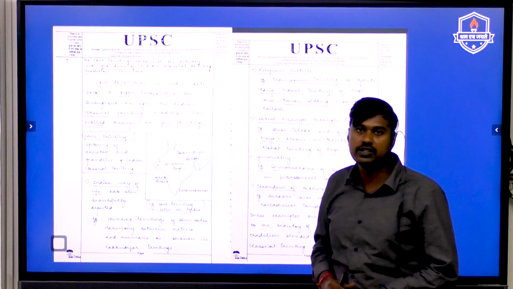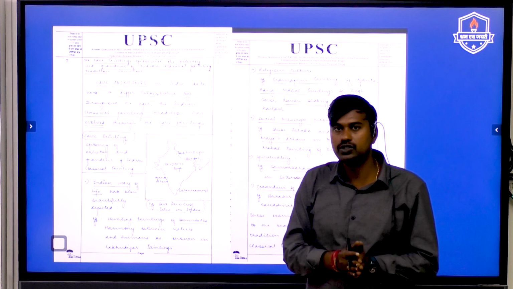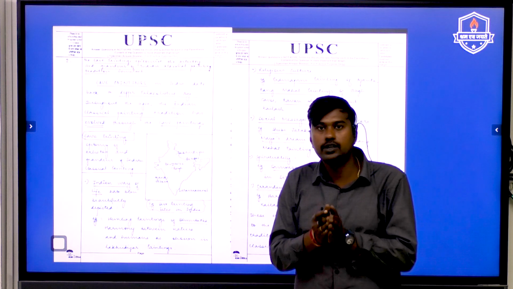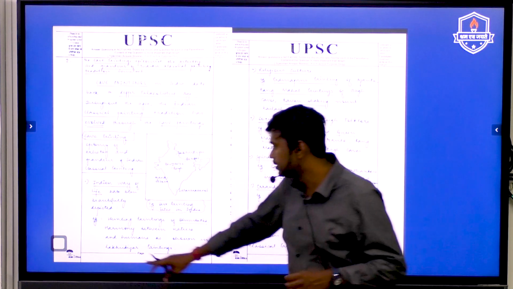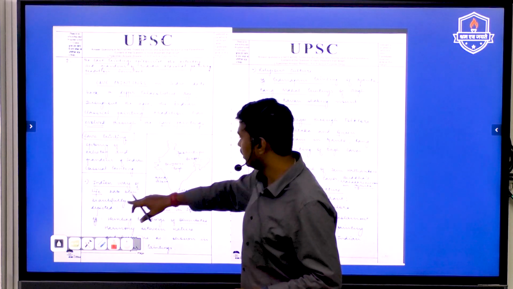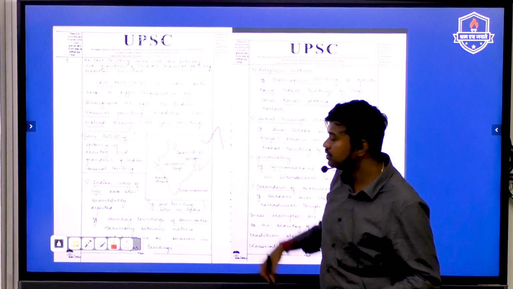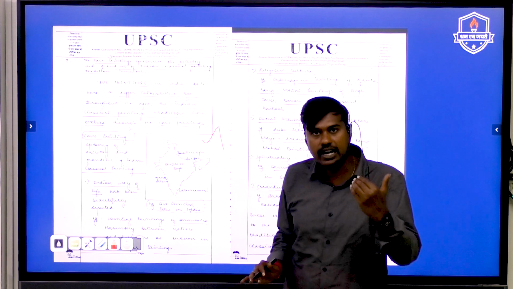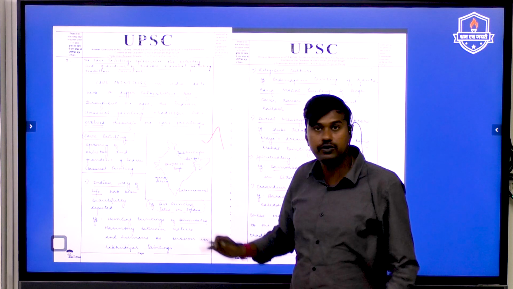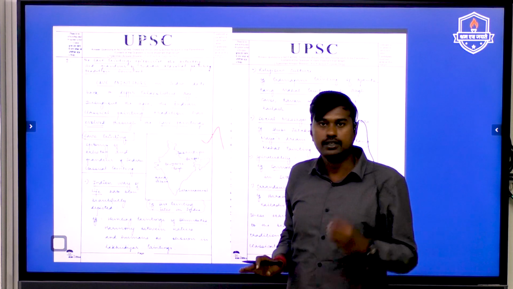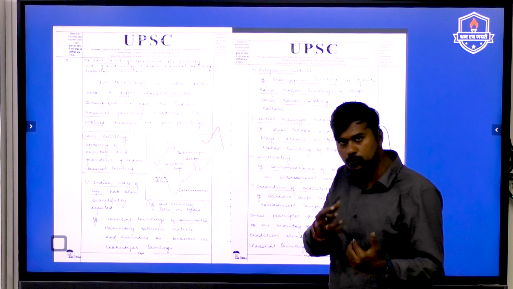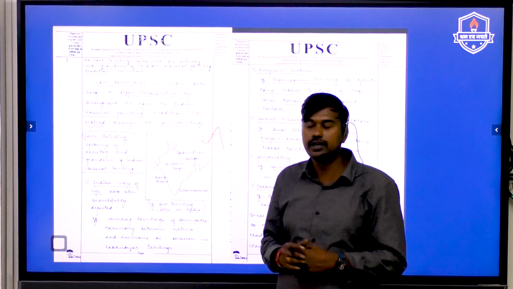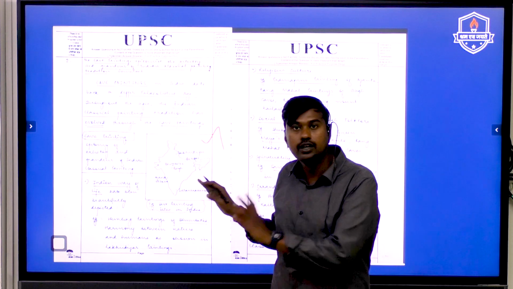Now going into the toppers' answer copy analysis, this is going to be very important, because in art and culture, when you present your answer, you should make sure that your answers are, as much as possible, in a pictographic form. If you see here, this particular topper has a visible diagram. Whenever you bring in a diagram, there is always a chance of you fetching at least half a mark to 1 mark extra for every diagram you bring into the answer. That is the main reason why we keep telling students to bring in diagrams not only for geography questions but also for the history and art and culture segment, because this is going to make your answers very unique.